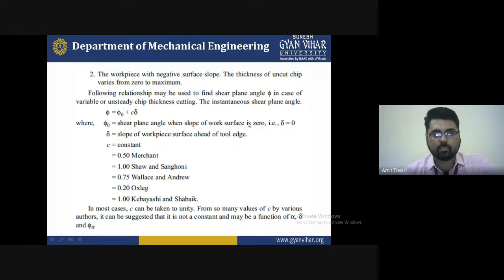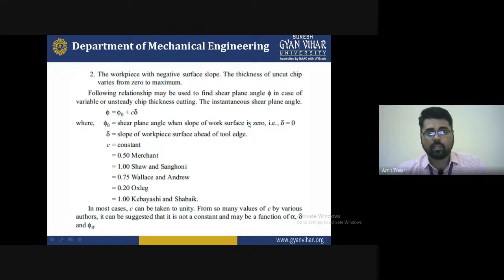We can set it to vary for different conditions. Sometimes C equals 0.50 by Merchant. Second, C equals 1.00 by Sangoni equation. C equals 0.75 by Valence and Andrel. C equals 0.20 by Oxlage, and last, C equals 1.00 by Kobayashi and Shabai. So these are some constants which we consider when you find out the shear plane angle instantly, in the case of a negative slope surface.